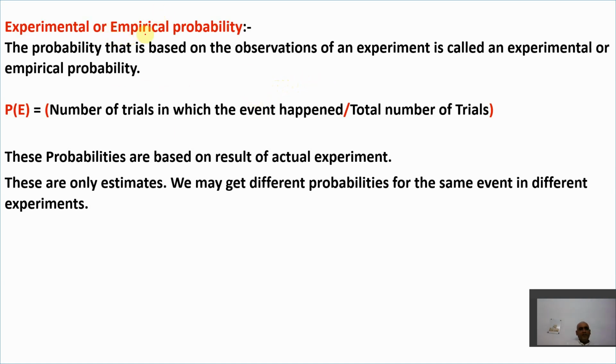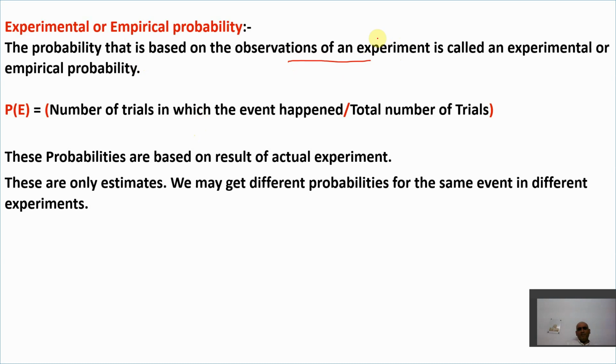So experimental or empirical probability, I'm again repeating the definition here. Not going to discuss in detail because we have already discussed in class 9th. The probability that is based on the observation of an experiment is called experimental probability or empirical probability. It is based on the observations of experiments.